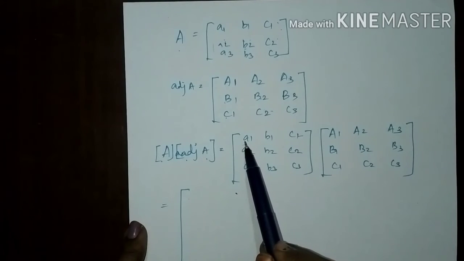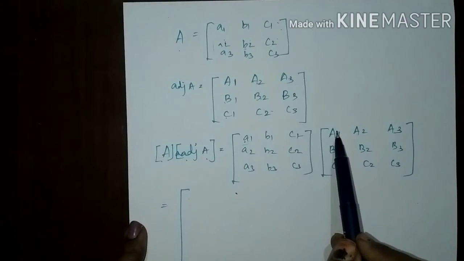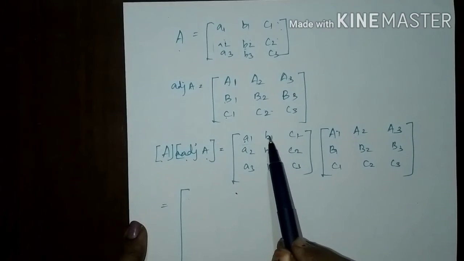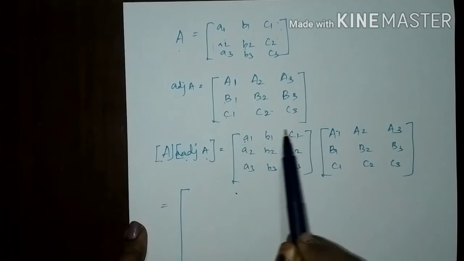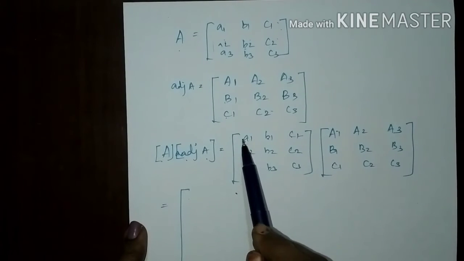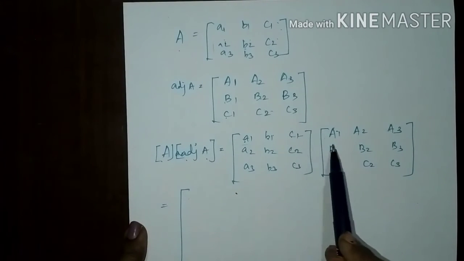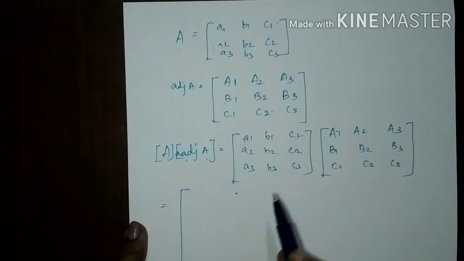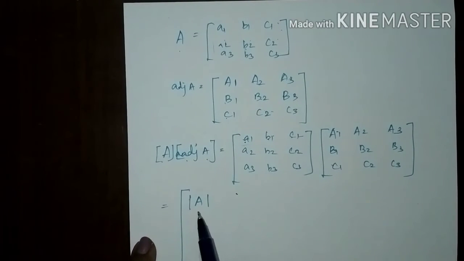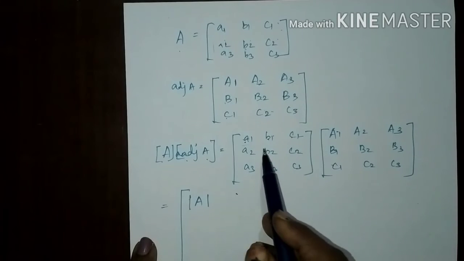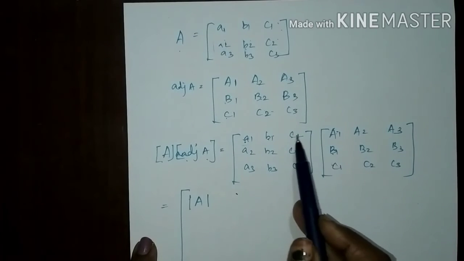This is the first element A1. It is multiplied with that cofactor, and B1 is multiplied with that cofactor, and C1 is multiplied with that cofactor, and all the elements are added, particularly A1A1, B1B1, C1C1. So we will get a modulus of that value, right? This is nothing but a determinant expansion.